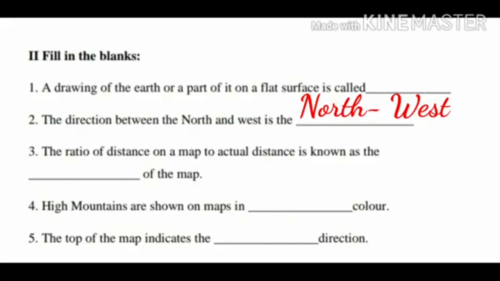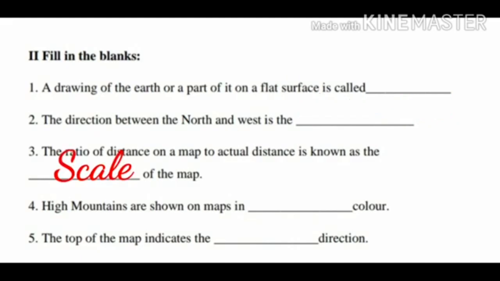Third question, the ratio of the distance on a map to actual distance is known as the dash of the map. Children, the ratio of distance on a map to actual distance is known as the dash of the map. Yes, the answer is scale of the map. The ratio of distance on a map to actual distance is known as the scale of the map.